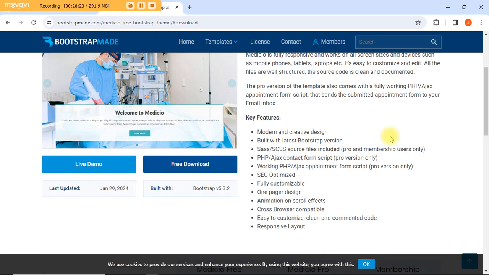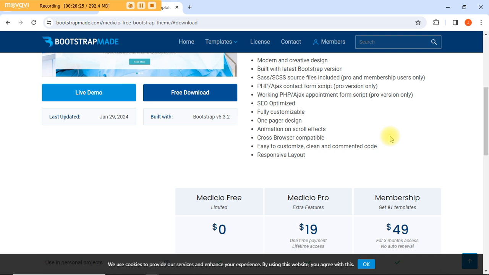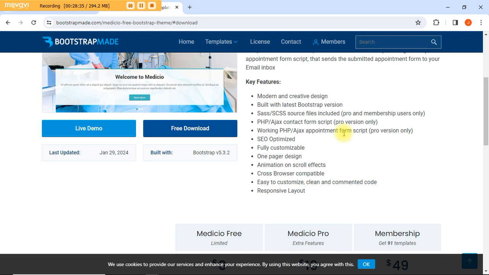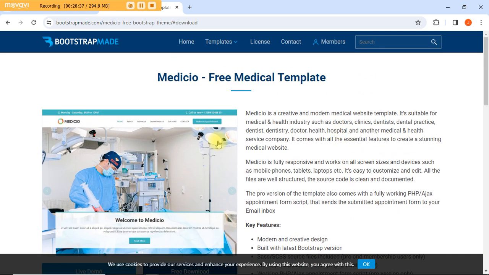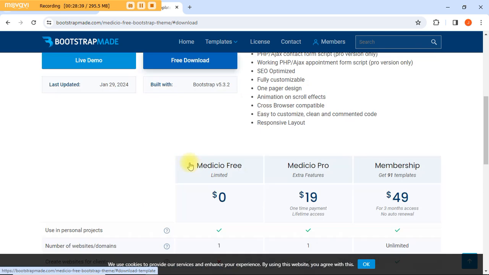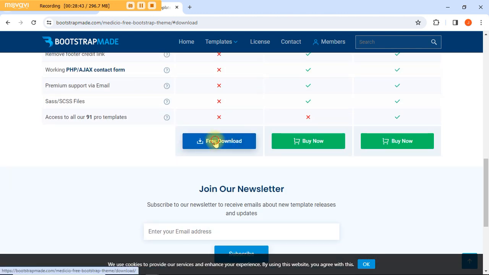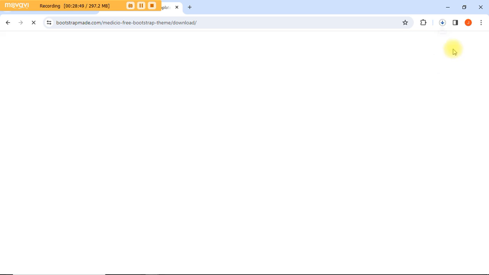We actually need to help them out. Those guys have done a good job. They are not the ones sponsoring this tutorial though, but they've done a very good job and they are still doing so. You can go ahead and support them anytime, but you can also use the free version. So when we do download, it's bringing us here because we need a free one. I'll click on free. So it will now go ahead to download.